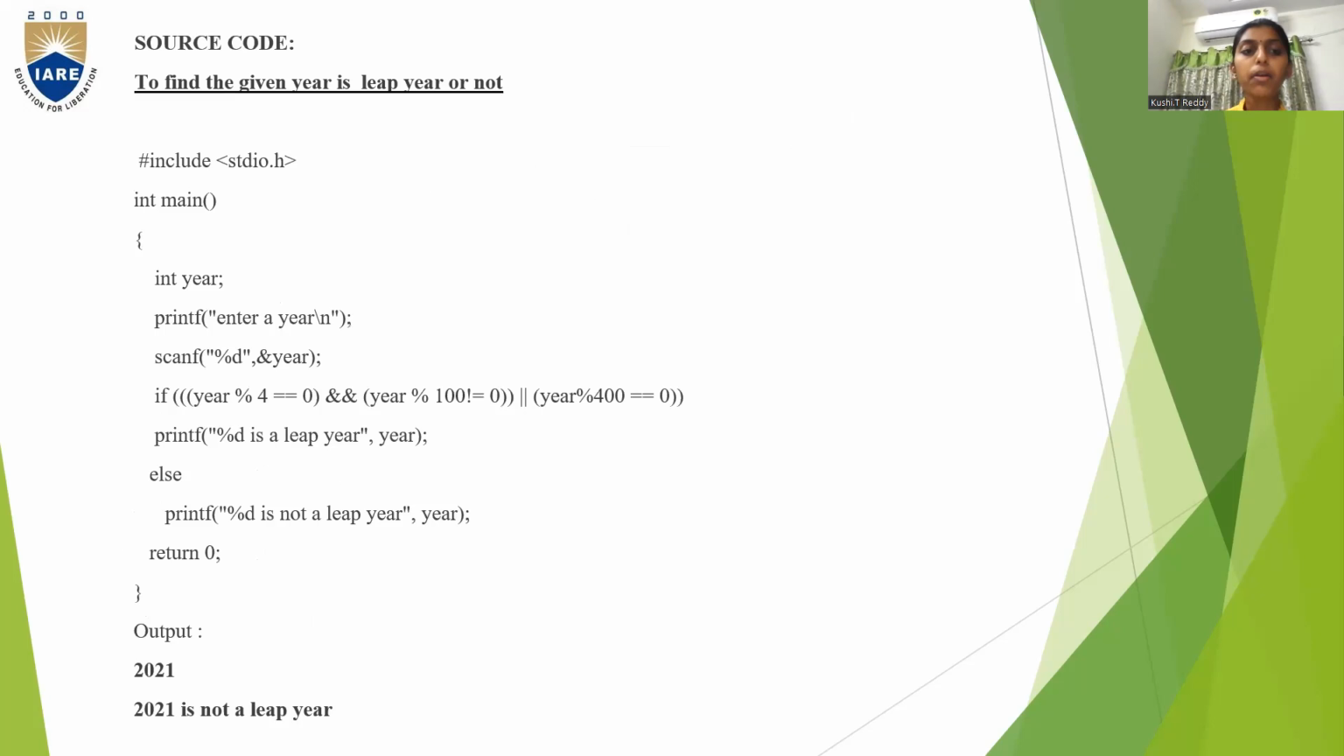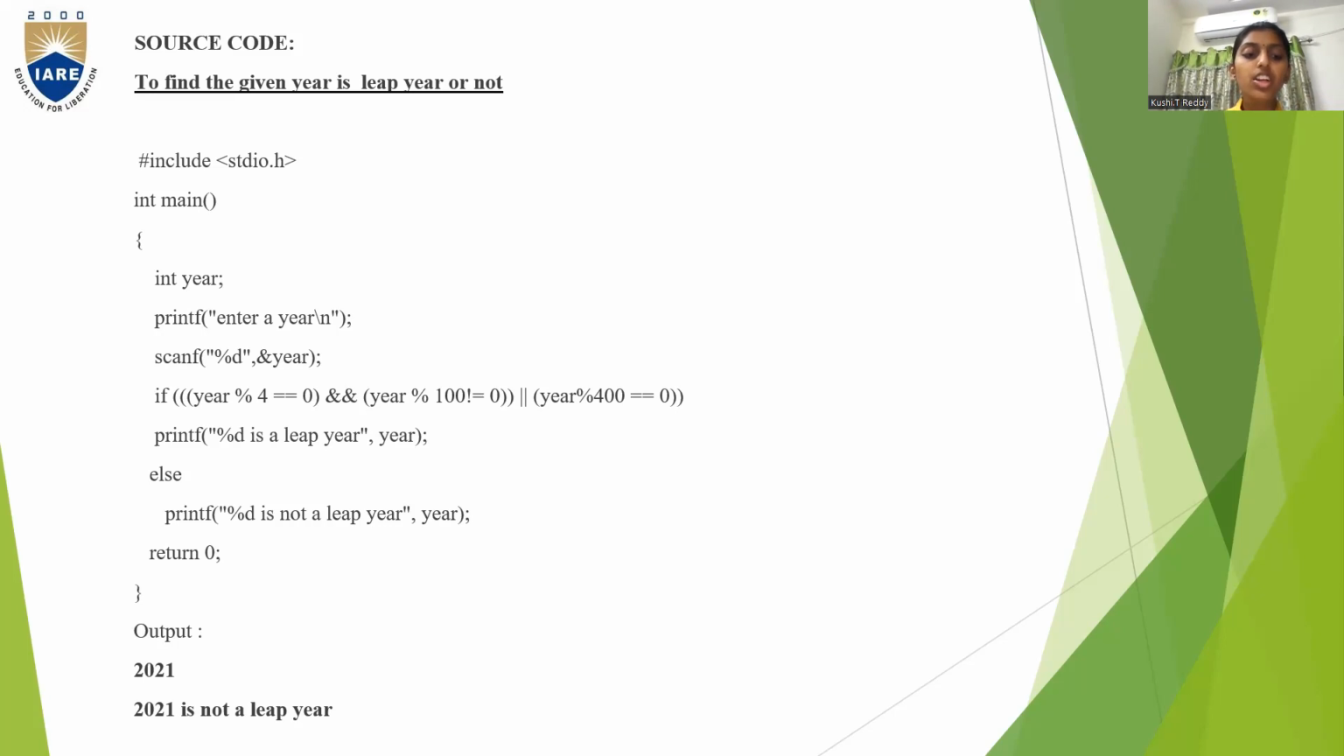So here you can see the program. #include <stdio.h> header file, main function. You're reading the year value, you're giving the input of the year value by using scanf, and you're checking the condition that year % 4 is equal to 0 and year % 100 should not be equal to 0, or year % 400 should be equal to 0. This is your if condition. If this condition is satisfied, you're going to print leap year. If this condition is not satisfied, you'll come to the else block, and not a leap year will be printed.